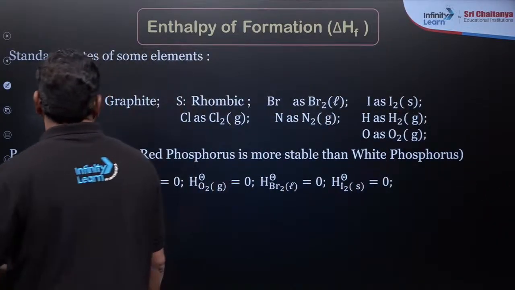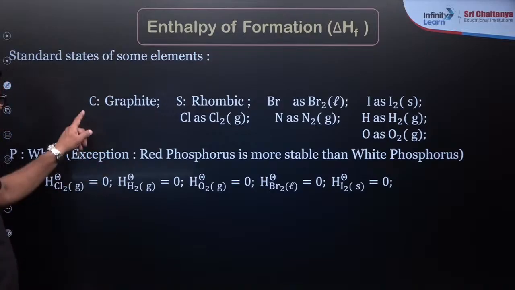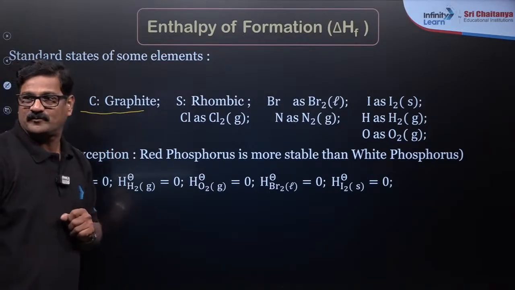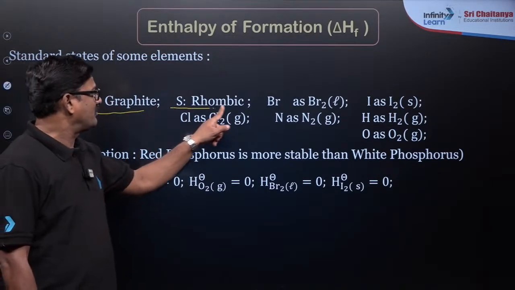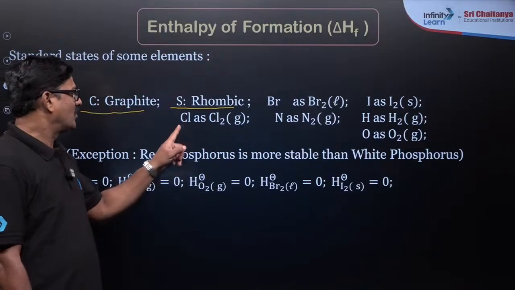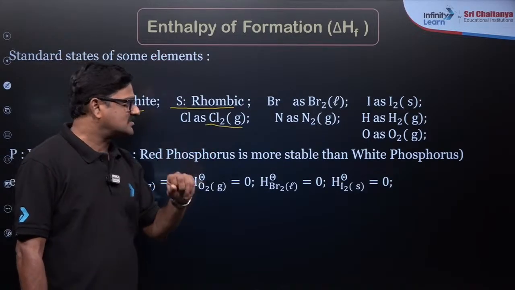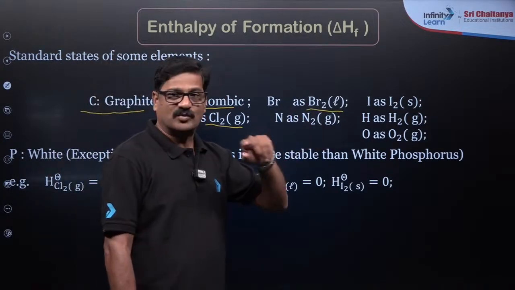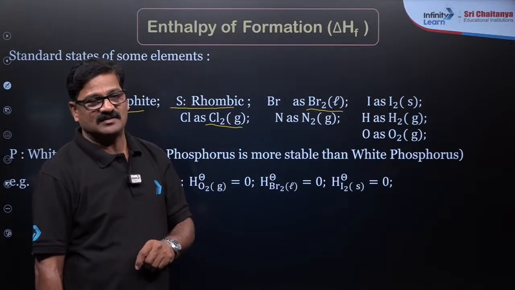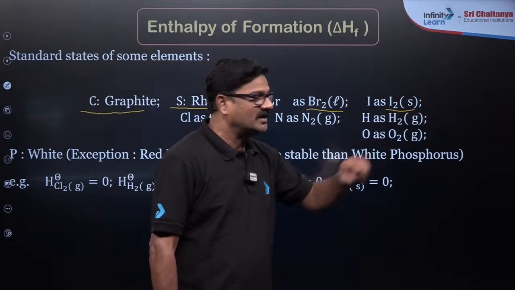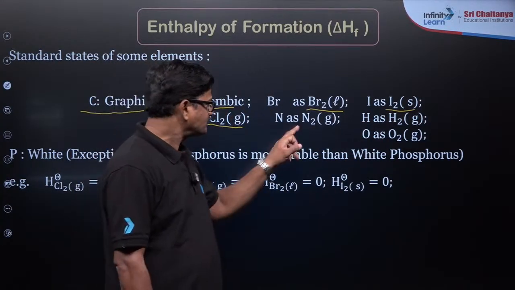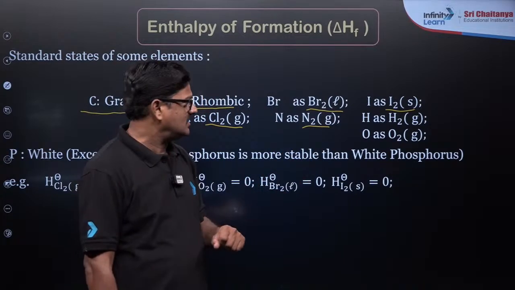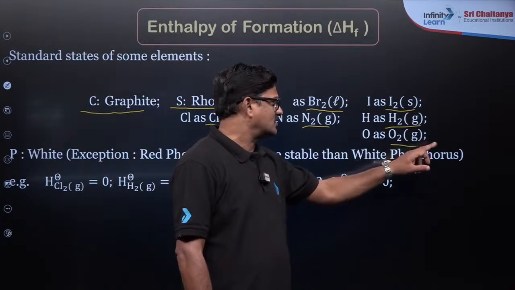Okay, and standard states of some elements. Carbon in the graphite state is taken, sulfur in the rhombic state is taken, chlorine as chlorine gas is taken, bromine is a liquid at standard state, iodine is a solid, nitrogen is a gas, hydrogen is gas, oxygen is gas.